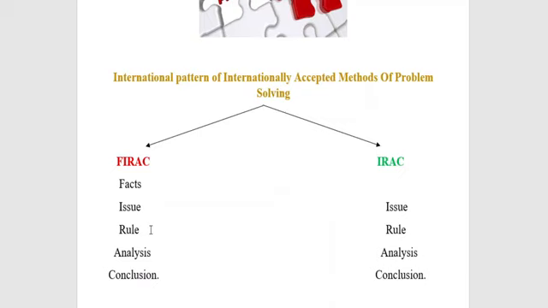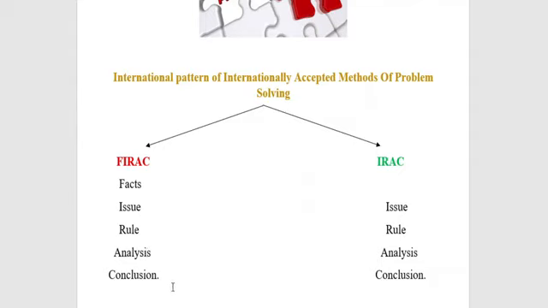And we have to write the settled law. And we have to write the decided case law. Invariably, there will be a settled case law, but it's not compulsory. So I used to tell in all my problem-solving videos, I give importance to this. And we have to analyze this one. We have to make the analysis. Then we have to give the conclusion.